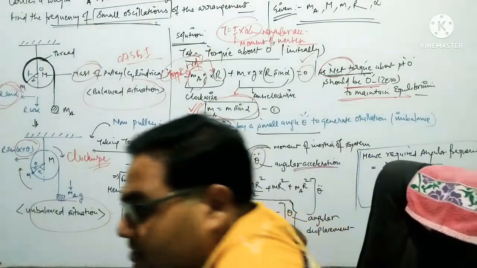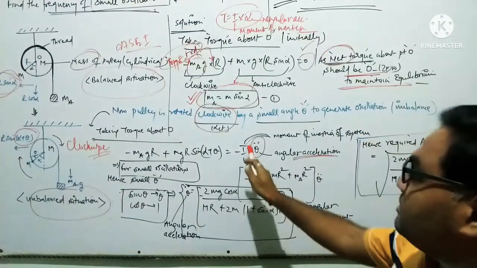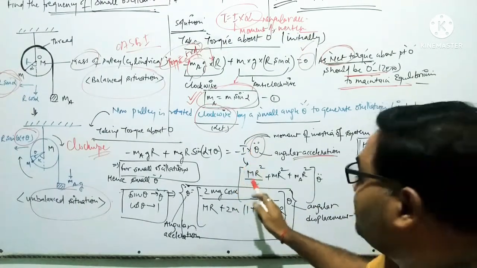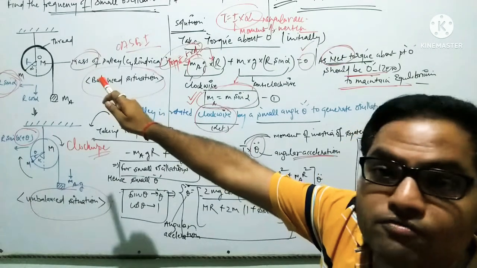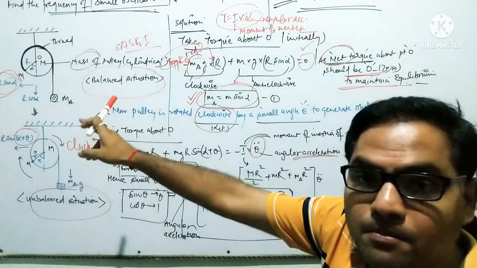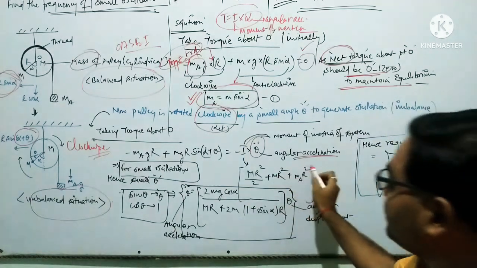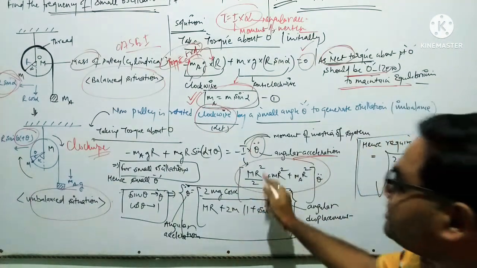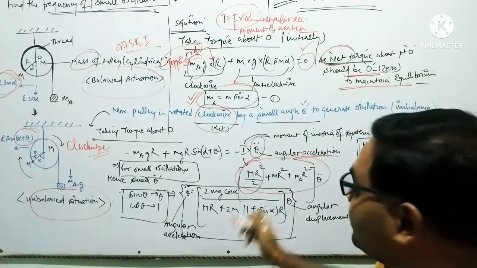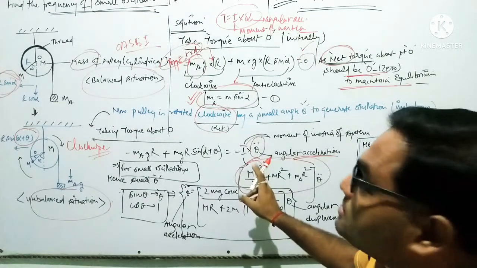But wait a minute. You can say very maturely that in the calculation, the moment of inertia of the whole system is needed. We have to calculate the moment of inertia of the cylindrical pulley plus the moment of inertia of the point mass m plus the moment of inertia of the dead mass ma. That's why I have taken this. This is the moment of inertia of the disk about the center axis, mr square by 2. Not a disk, pardon, it's a cylindrical pulley.